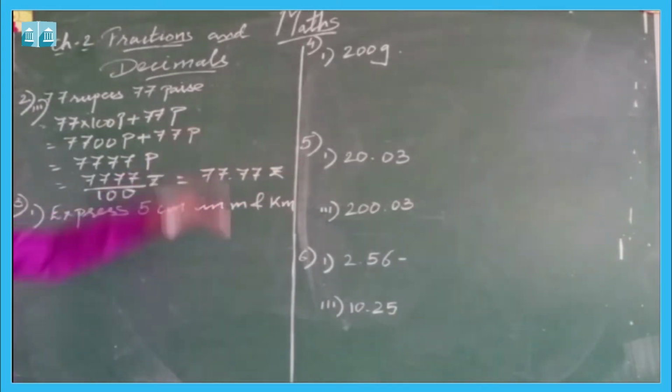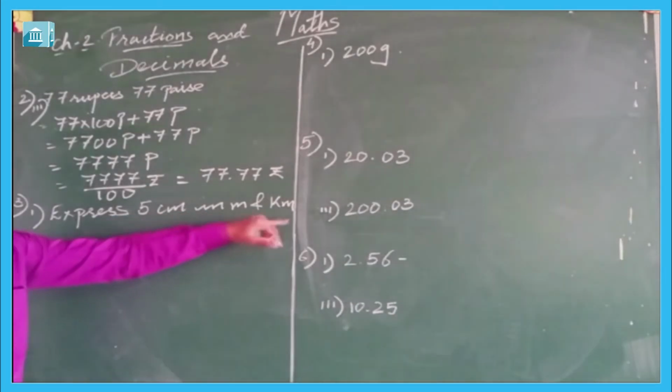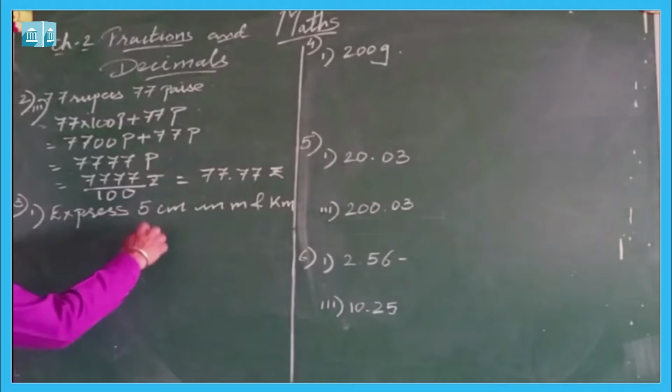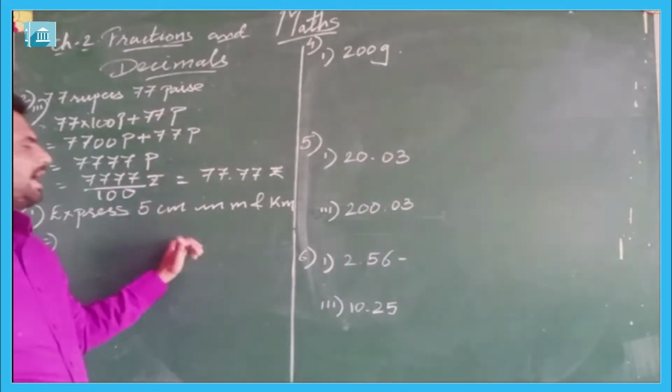So 77 rupees 77 paise can be written as 77.77 rupees. Now question number 3, the first one is express 5 centimeter in meter and kilometer. First we need to see how many centimeters are there in a meter.